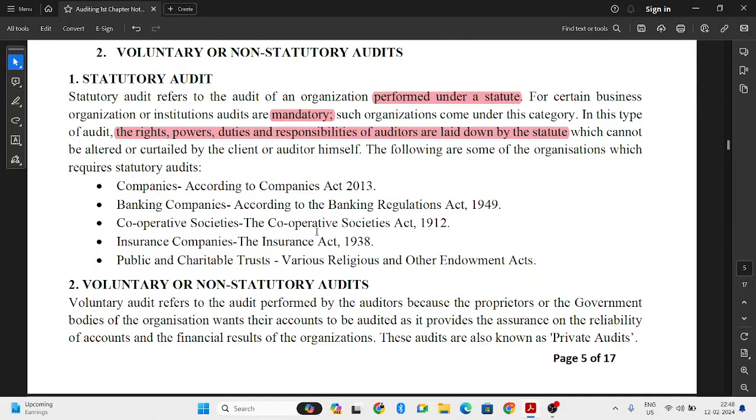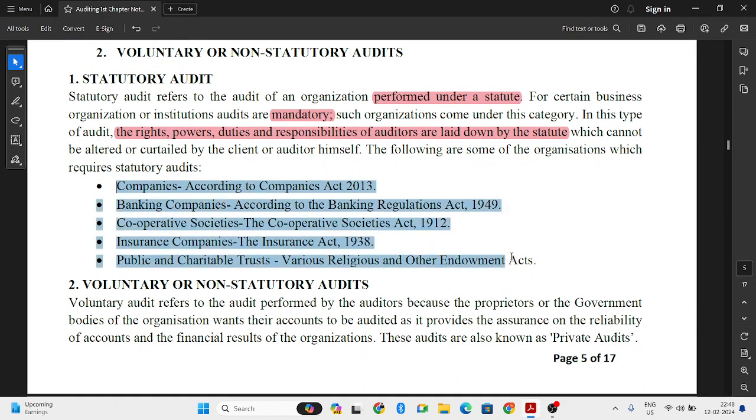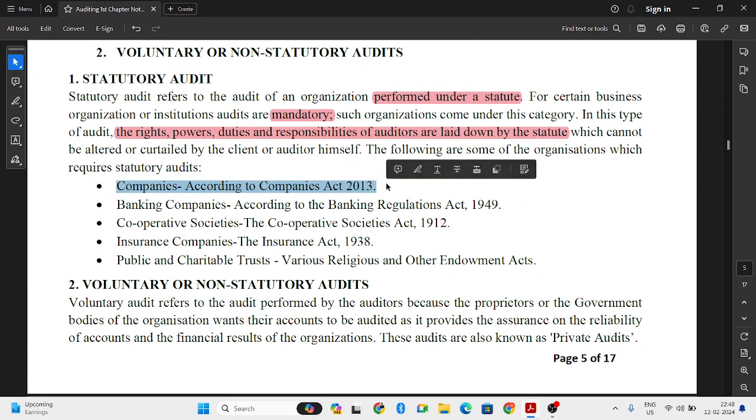So here are the following organizations which fall under this category. We have companies. According to the Companies Act of 2013, incorporated companies must and should do statutory audit. Banking companies, according to the Banking Regulation Act of 1949, which are all the companies that will be considered as banking